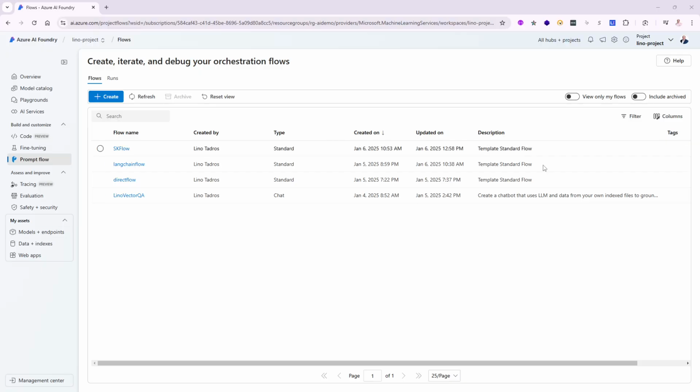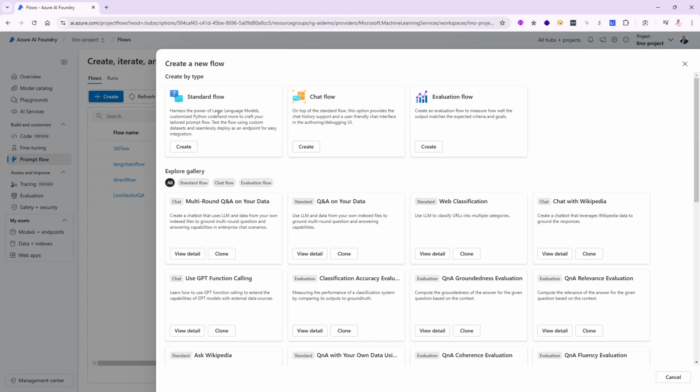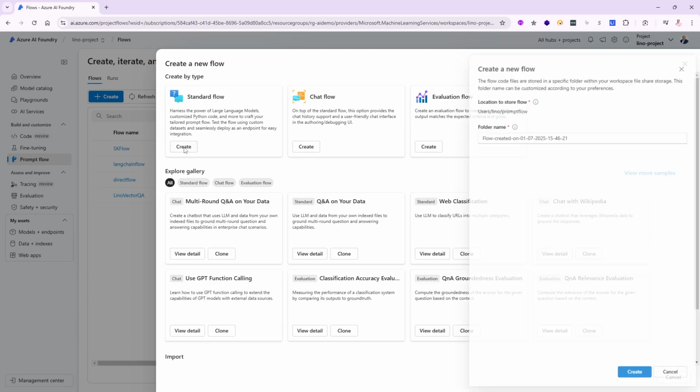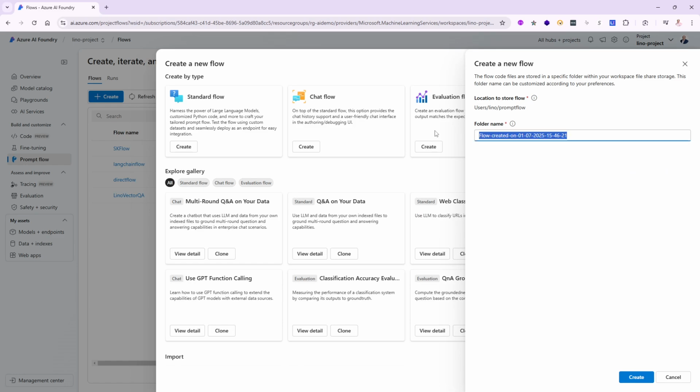All right, let's head back to our PromptFlow. I'm going to create a brand new one. It doesn't matter really whether it's a standard or a chat. I'm going to create a standard one so we can start from the beginning. We'll say create this one. And I'm going to call this one temperature flow. Okay? And we'll say create.